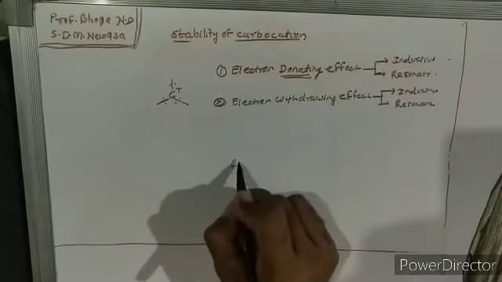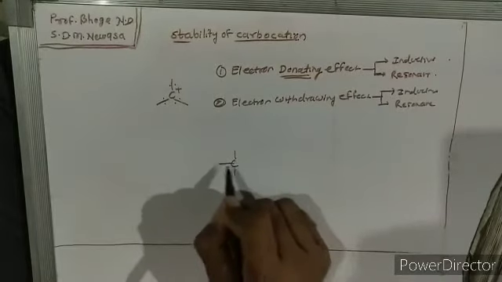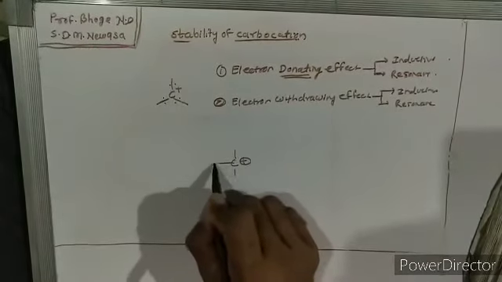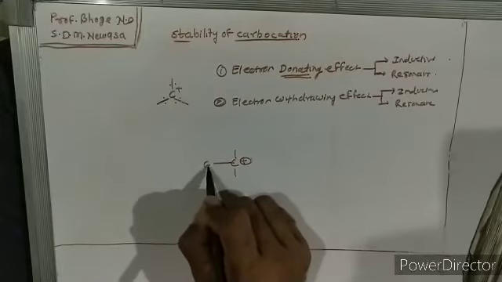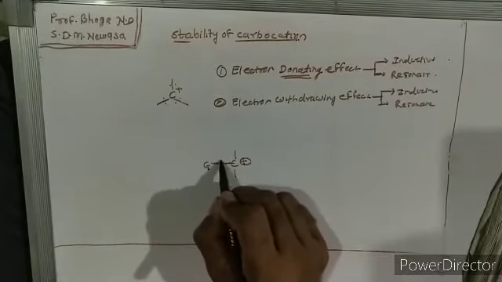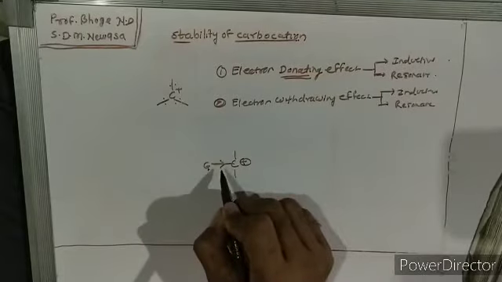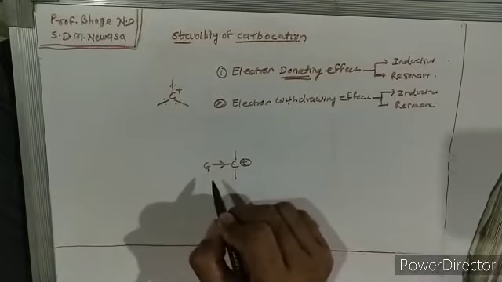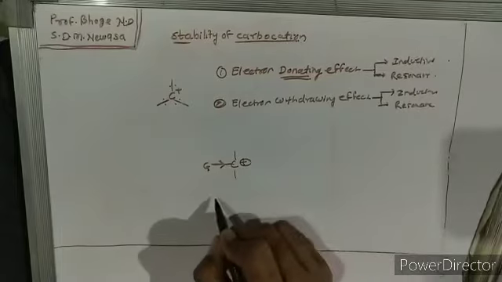Okay, so let's take an example. Suppose this group Z is attached to the carbocation. If group Z is electron donating, having an electron donating effect, maybe inductive effect or resonance effect, then it is stabilized.